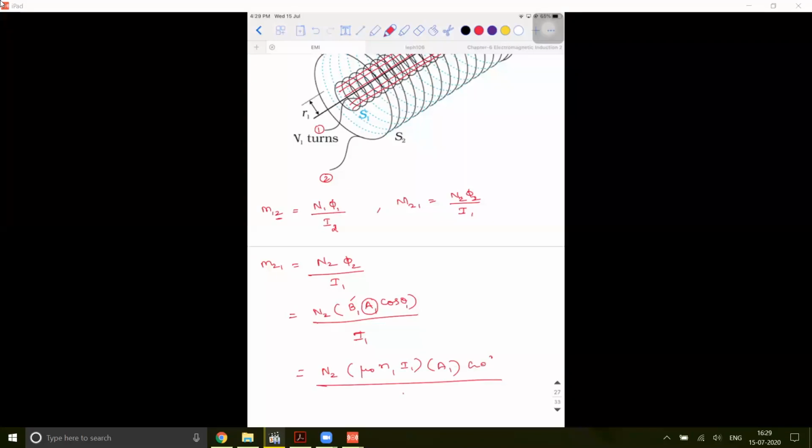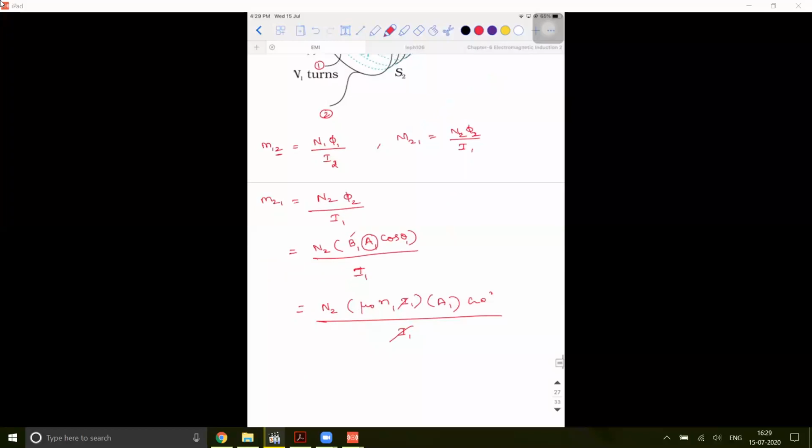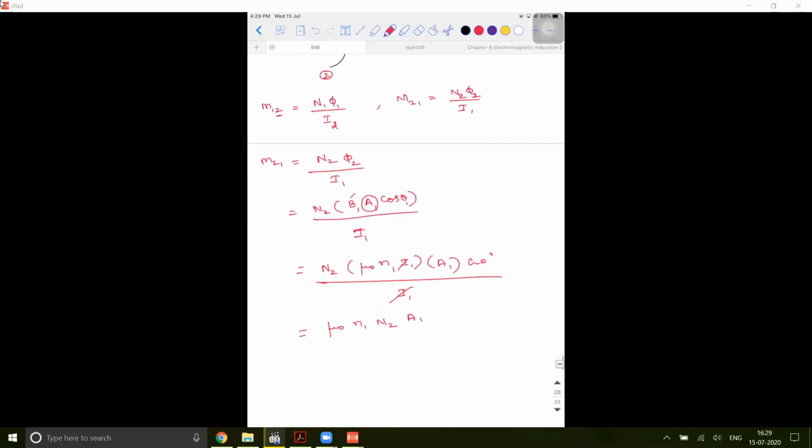The whole divided by I1. I1 and I1 will get cancelled. So mu naught into small n1 into capital N2 into A1 is going to be the value. So mu naught n1 into N2, I can write it as small n2 divided by L into area of the first coil.